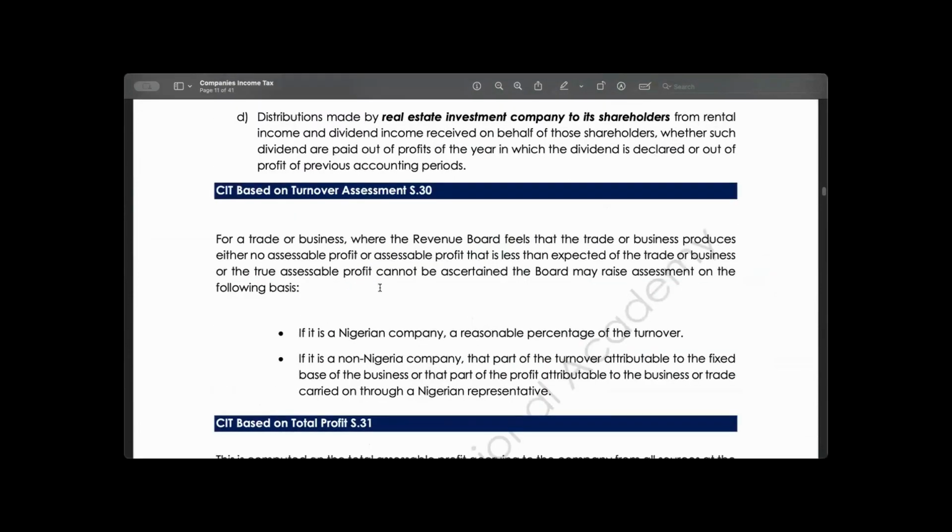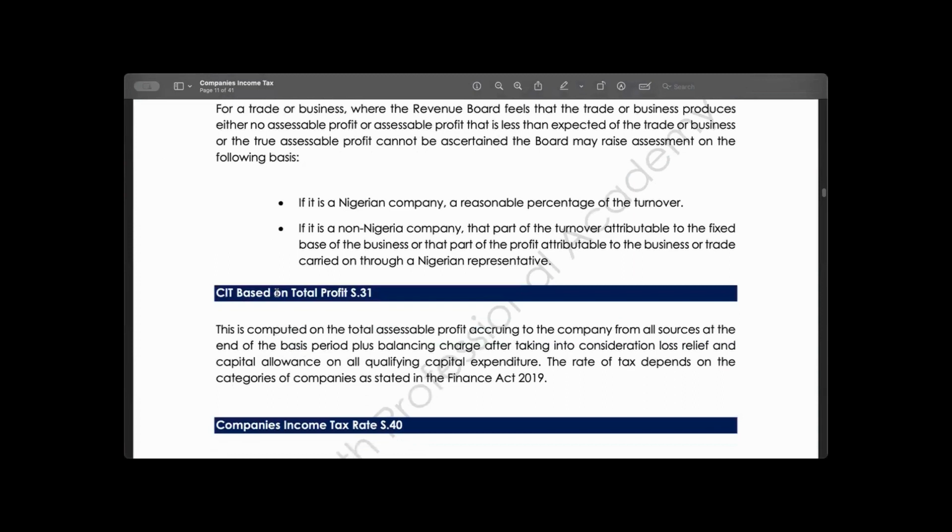We talked about this last week, where we said a company will be assessed with turnover tax where the company says there is no assessable profit, or there is assessable profit but it is less than expected. Therefore, the taxpayer shall be subject to tax on a fair proportion of their turnover. That was what we talked about in the last class.